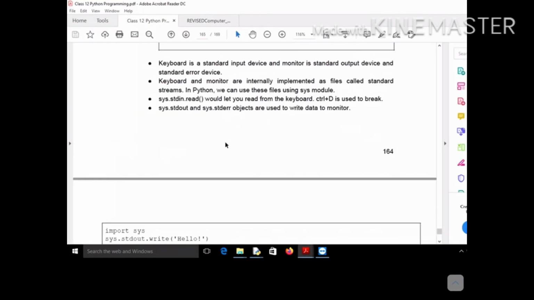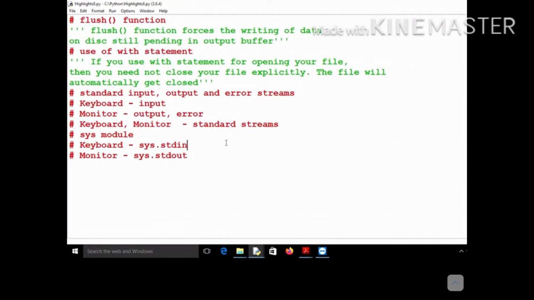Here I have written that sys.stdin.read would let you read from the keyboard. How you will read from the keyboard, that we will see. When we are accepting inputs from the keyboard, then Ctrl plus D will be used to break it. Let me demonstrate it to you. I hope you got this concept, that how this keyboard file is accessed.